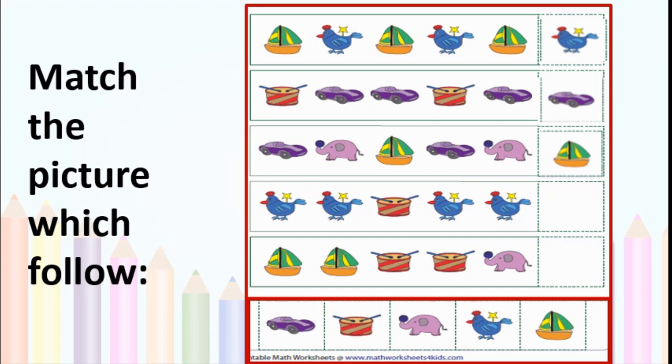Next, two cocks, one drum, two cocks. Again, one drum should be there. Isn't it? So this is AAB, AAB. Right? Next, yacht, drum, then elephant should be there, isn't it? Double. AA, BB, CC. Right? Very good.